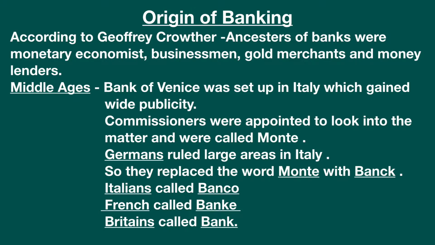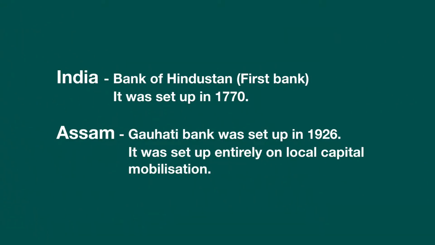Since the Germans ruled a huge part of Italy, they did not call it Monte, but replaced the name with Bank, B-A-N-C-K, while the Italians called it Banco, B-A-N-C-O, the French called it Banque, and the Britons called it Bank. In India, Bank of Hindustan was the first bank and it was set up in 1770. Again, in Assam, Guwahati Bank was the first bank in the state and it was set up in 1926. It was set up entirely on local capital mobilization.